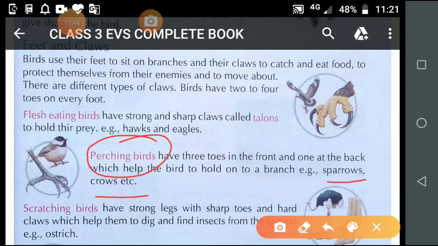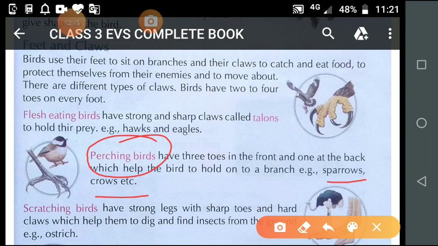So student, look at the feet of these birds. They have 3 front toes and 1 toe at the back. Now see the picture. These are the feet of the perching birds, that is, you can say crow, sparrow, pigeon.